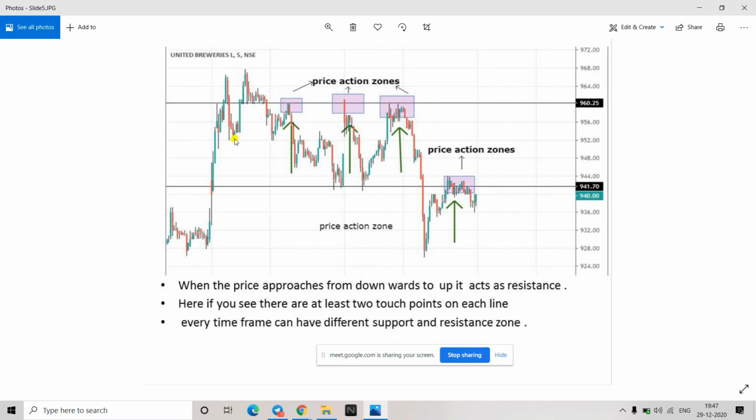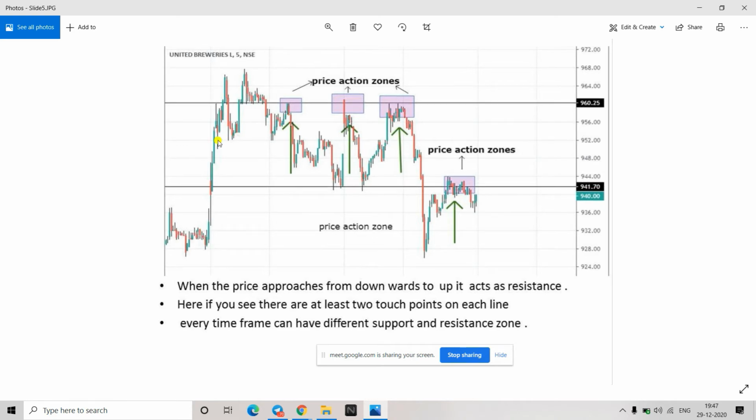Yes, this could also be used, but this is a weak support, because this is one touch point, this is two touch points. So the third time is your trading opportunity, but the third time this is broken, right? Yes. So you can sell over here because that support is broken.